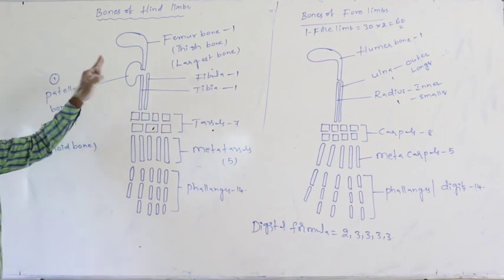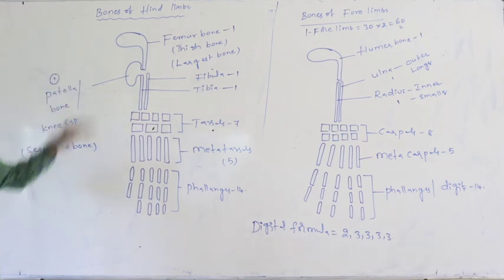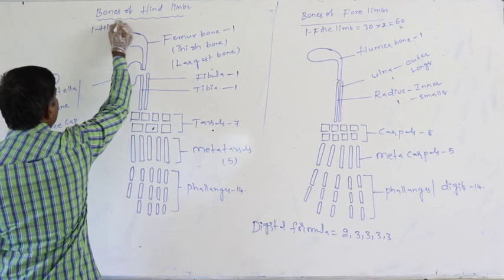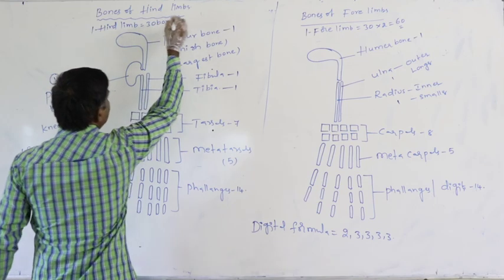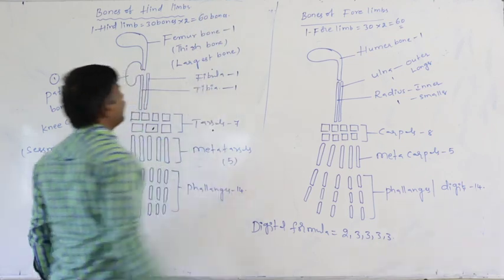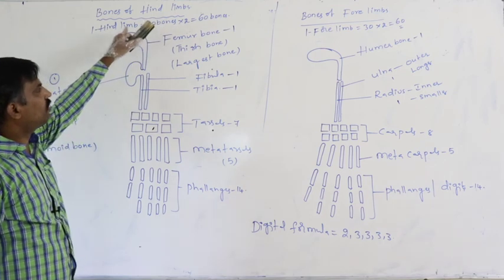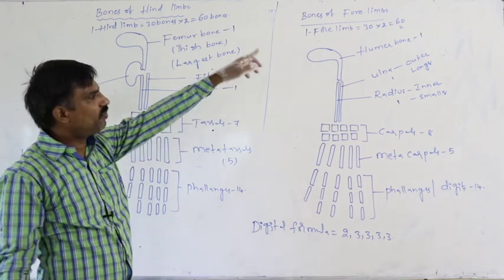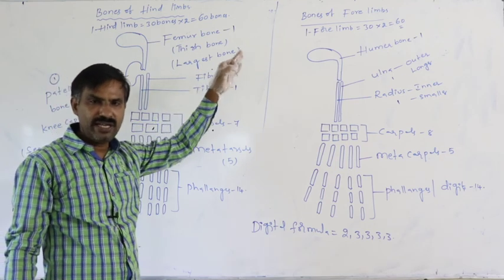Totally, in one side of the hind limb, 30 bones are present, and on both sides, 60. So in both the hind limbs as well as the forelimbs, they are 120 in number. In forelimbs they are 60, in hind limbs they are 60. In the limbs, they are 120 in number.